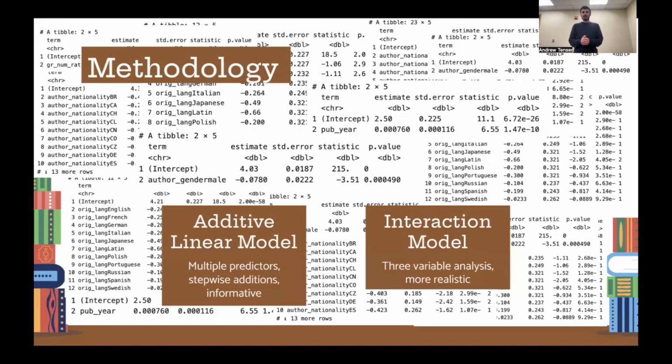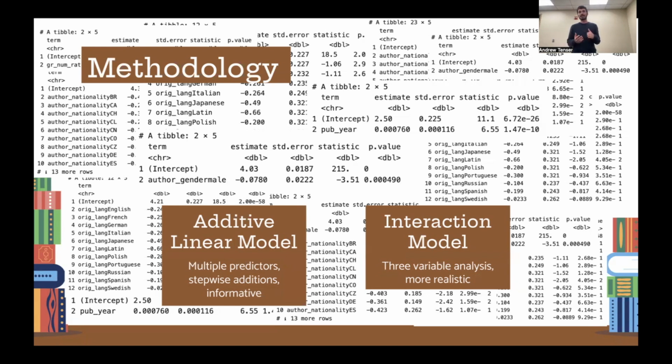As for our methodology, we had a two-pronged approach. So first, we looked at additive linear models. We used multiple predictors and used stepwise additions. After every single addition, we assessed if the new variable added to the model increased the adjusted R squared, which means that it made our model stronger. And this was very informative because it showed us which variables were actually more important to increasing the applicability and accuracy of our model.